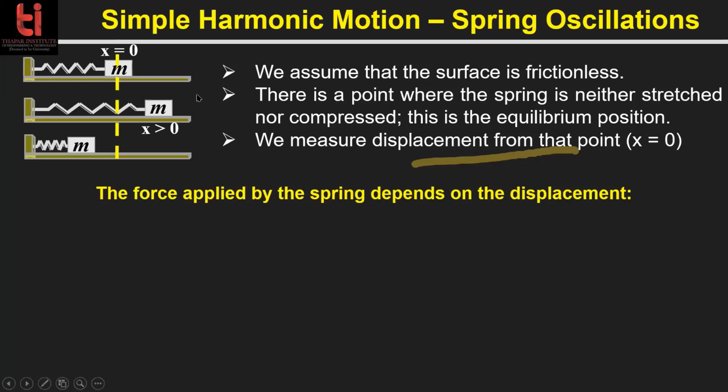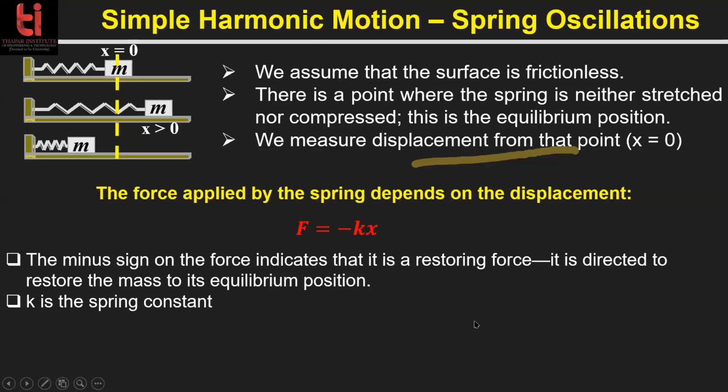And at this point there should be no force on this mass, and only then will we call this position the equilibrium position. And then the force is increasing as we increase the displacement. So the force is directly proportional to the displacement of this mass, but this force is in the opposite direction. So the force is given by minus kx. k is the proportionality constant, or spring constant in this case. So F is minus kx and x is the displacement. This force is the force on the mass. Is it fine?